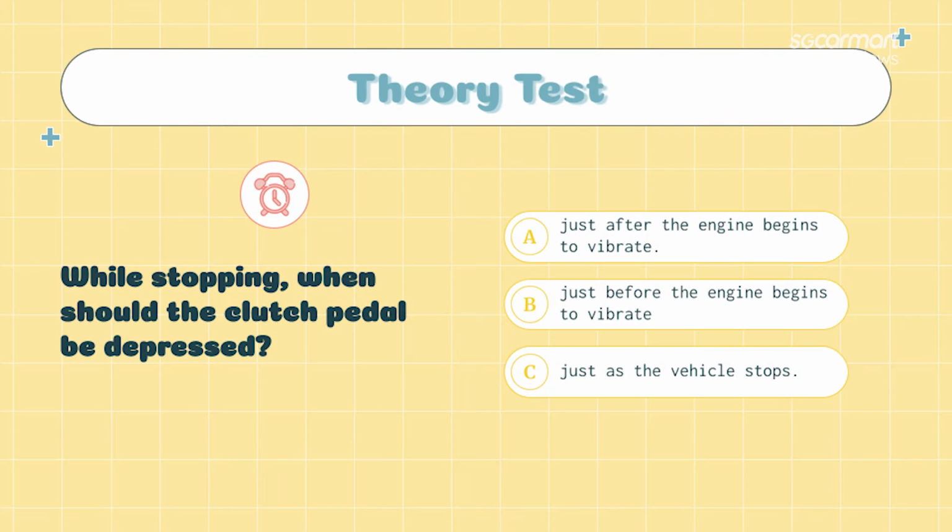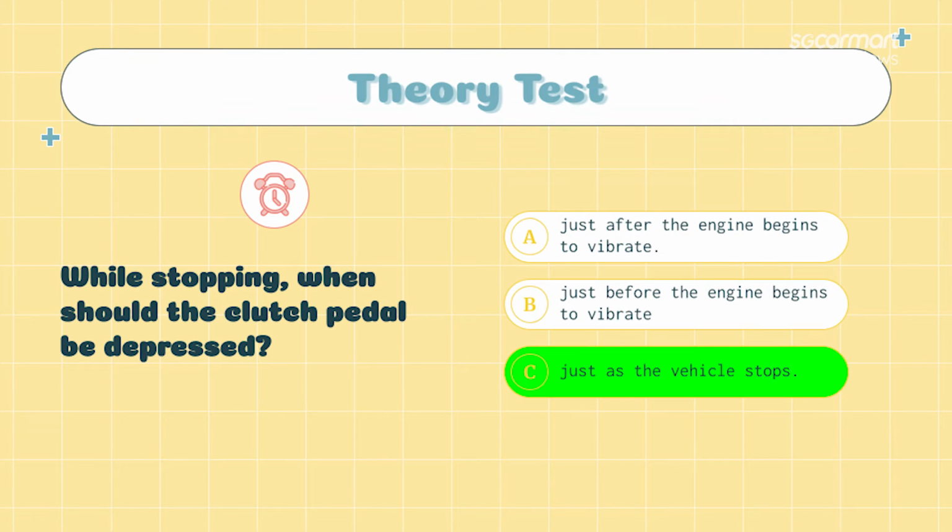Actually, okay, I got it. My answer is wrong. If I remember this correctly, based on feel, I'm thinking. Oh, really? Just as the vehicle stops. Okay, no. It depends. The question is not phrased correctly, I must say.